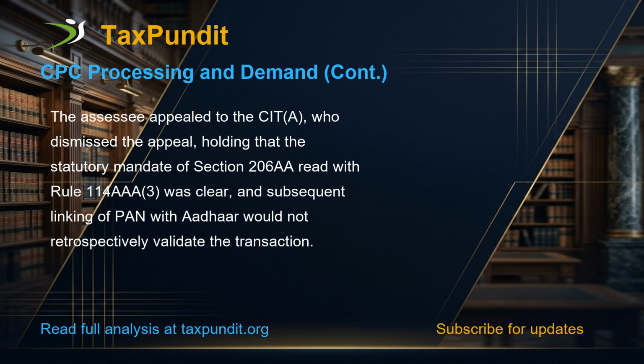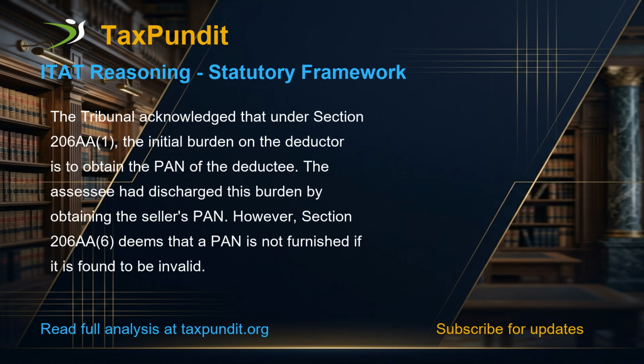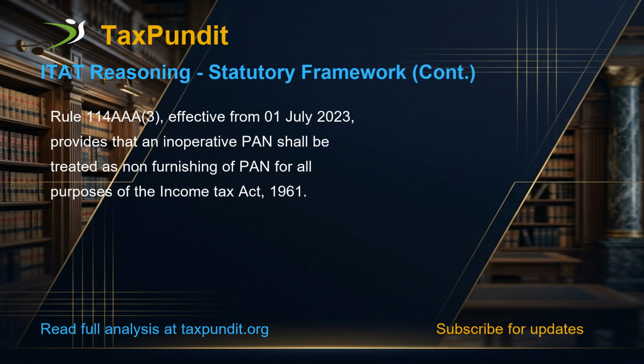The tribunal acknowledged that under Section 206AA(1), the initial burden on the deductor is to obtain the PAN of the deductee. The assessee had discharged this burden by obtaining the seller's PAN. However, Section 206AA(6) deems that a PAN is not furnished if it is found to be invalid. Rule 114AAA3, effective from the 1st of July 2023, provides that an inoperative PAN shall be treated as non-furnishing of PAN for all purposes of the Income Tax Act, 1961.